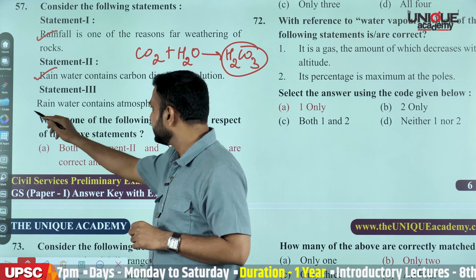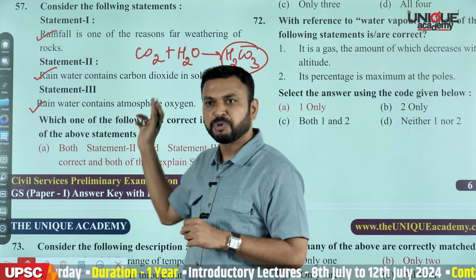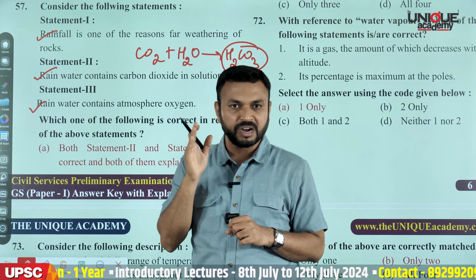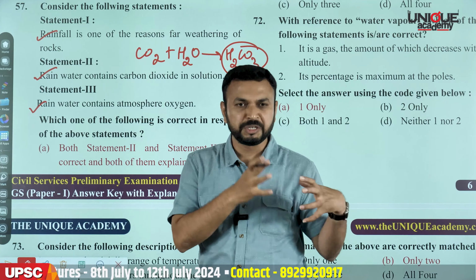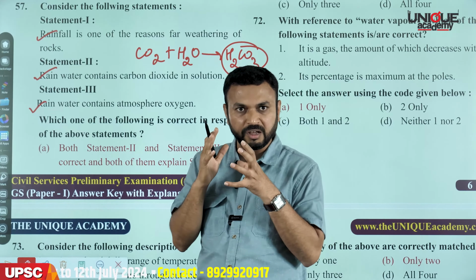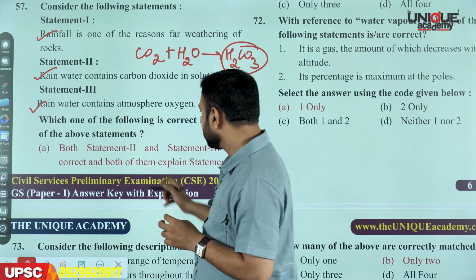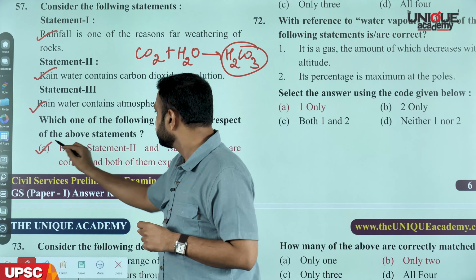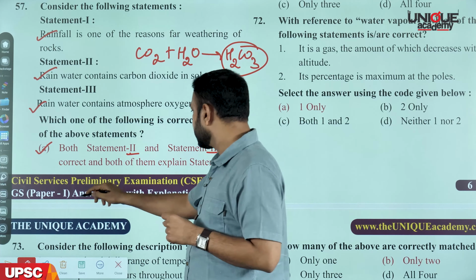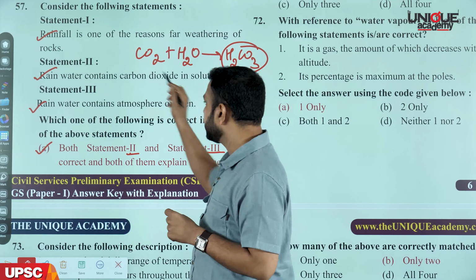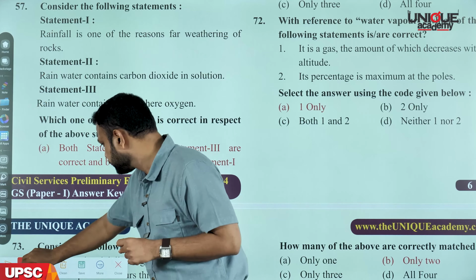Now come to statement 3. It says rainwater contains atmospheric oxygen, and this statement is also correct, because oxygen which is present in the air is present in the water also, so that oxygen is responsible for the oxidation process, and hence the option is A. Both statements 2 and 3 are correct, and both explain statement 1. So now we'll move to the next part.